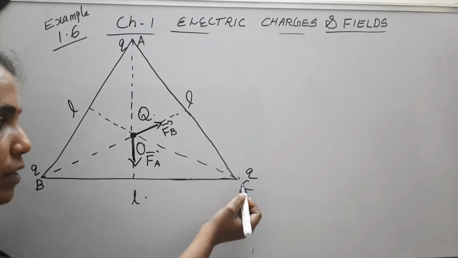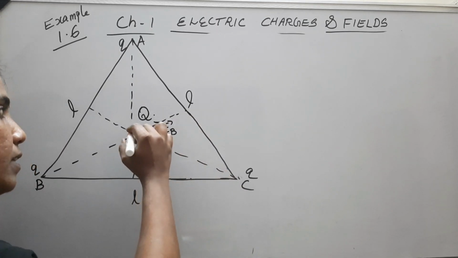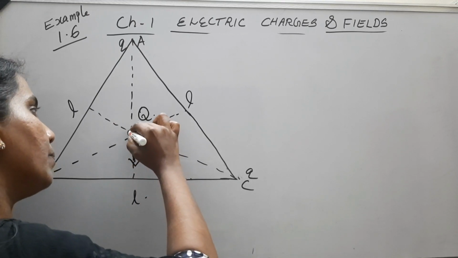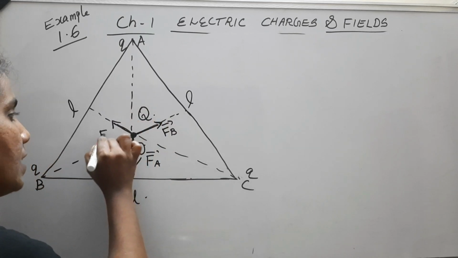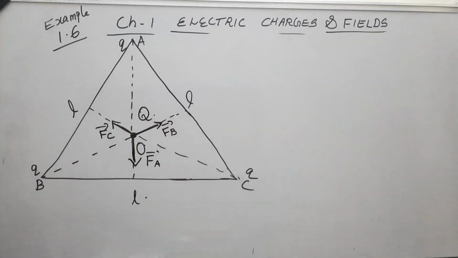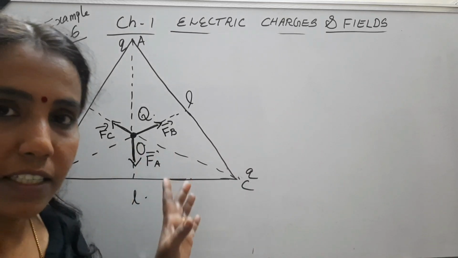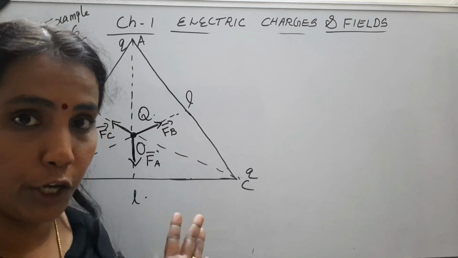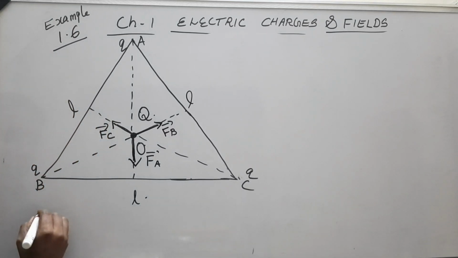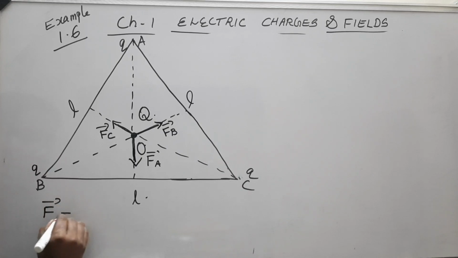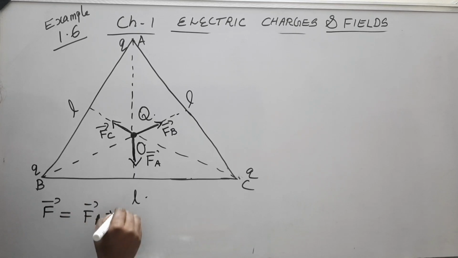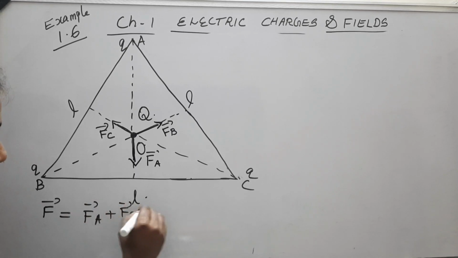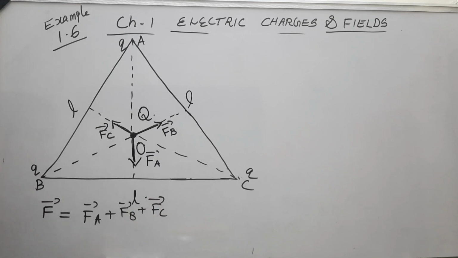Okay. Now similarly the force by the charge at C acts along that particular median. So this is that force, and we call it FC. So FA, FB and FC are the three forces acting on that particular charge, capital letter Q. So what will be the net force? According to the principle of superposition, the net force vector F is equal to vector FA plus vector FB plus vector FC. This is what we are going to find.